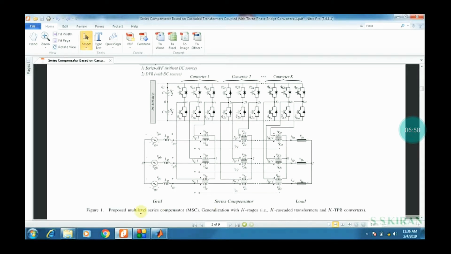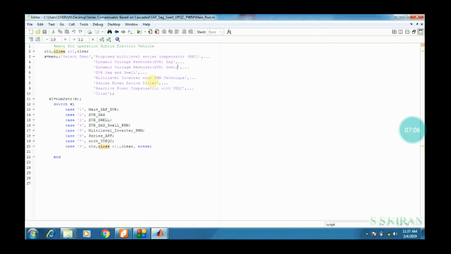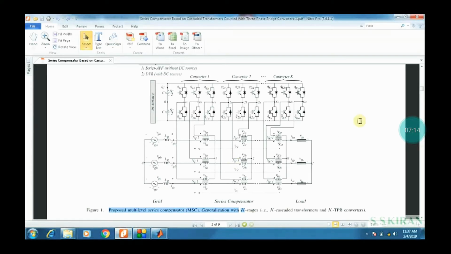See one by one. The first one is the proposed multi-level series compensator, sometimes I call it MSC. See the first one, proposed multi-level series compensator. I have designed the Simulink block also. One by one I will show it.